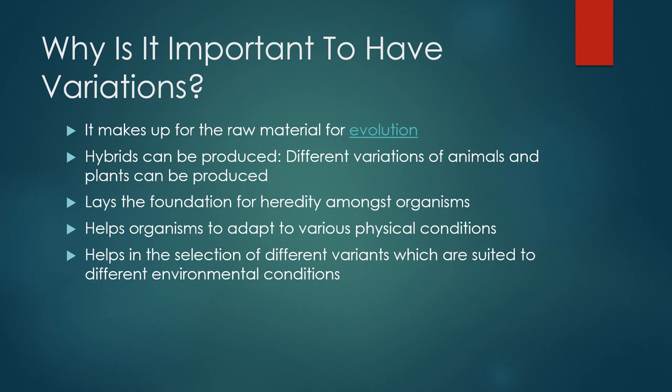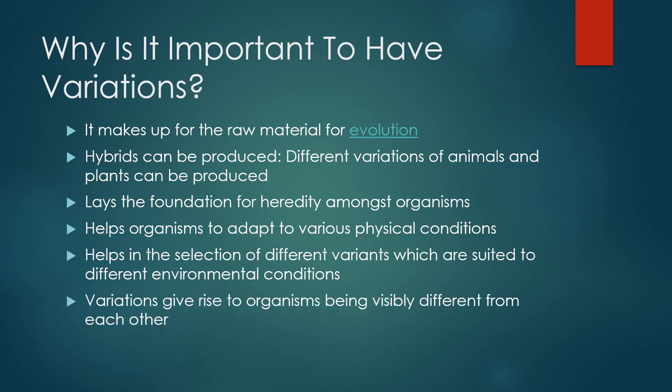It helps in the selection of different variants which are suited to different environmental conditions. Variation gives rise to organisms being visibly different from each other, so that as we all come under the human family, I am different from you. Why? Because of the variations in our DNA. Because of the presence of variations, I look different from you.